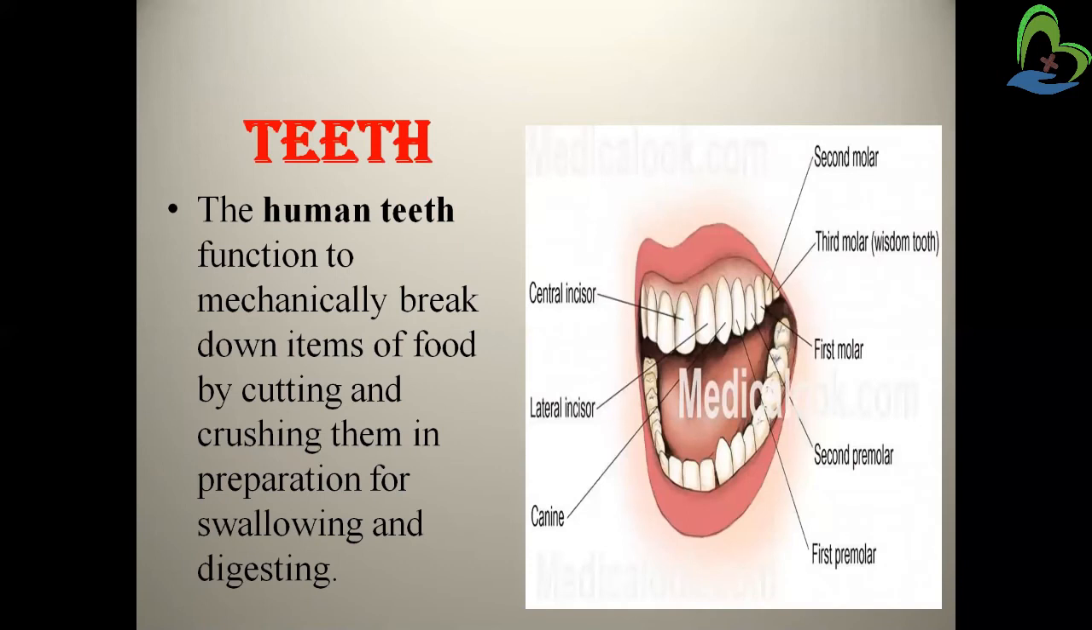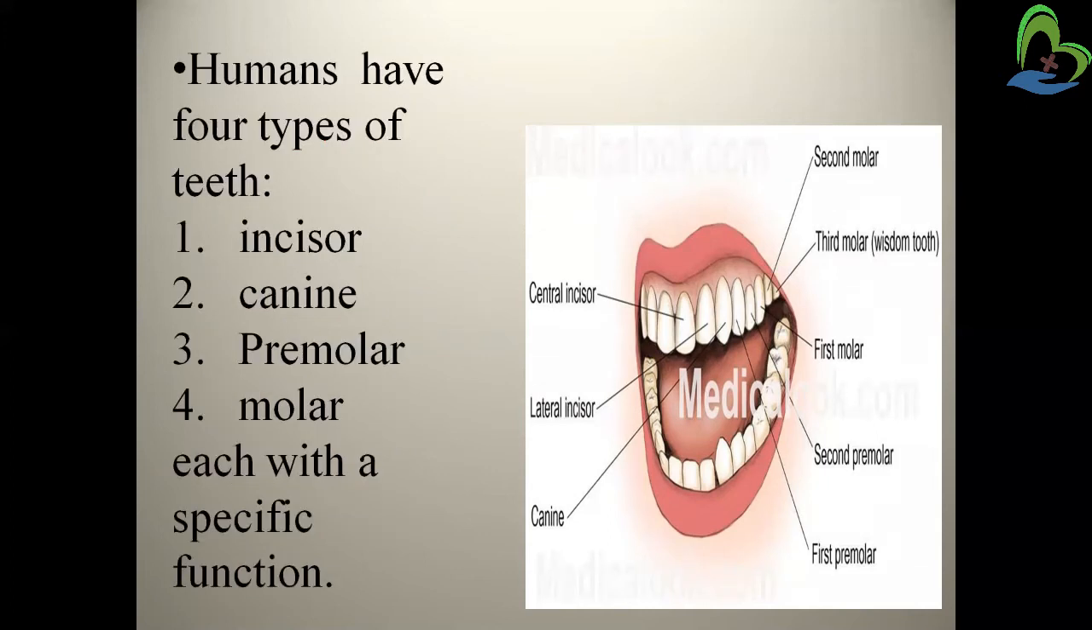Now, teeth. The human teeth function to mechanically break down items of food by cutting and crushing them in preparation for swallowing and digestion. As we know, the main function of teeth is crushing or cutting the food, right? There are four types of teeth present in humans: incisor, canine, premolar, and molar. Each has a different and specific function, right?